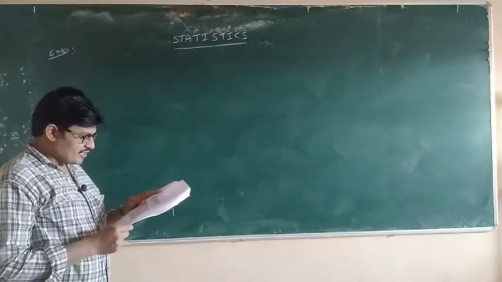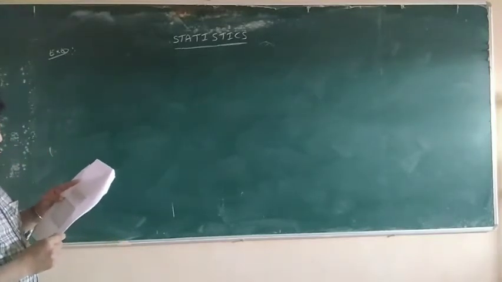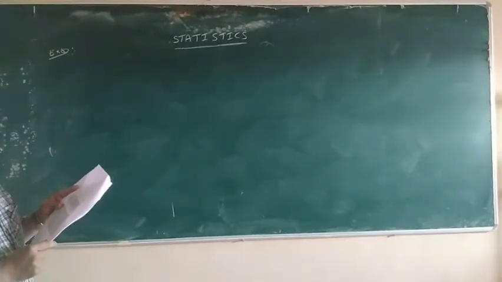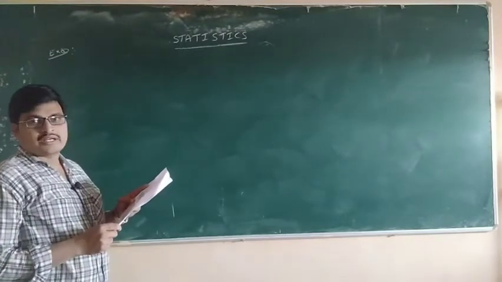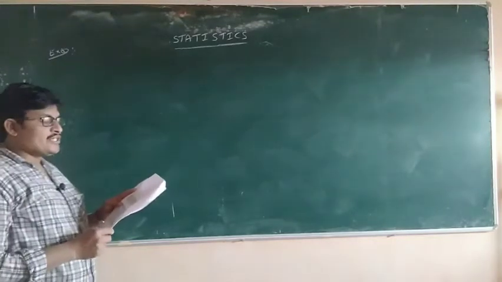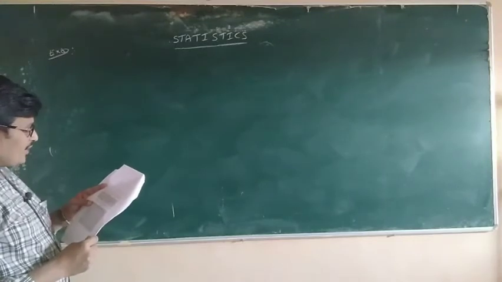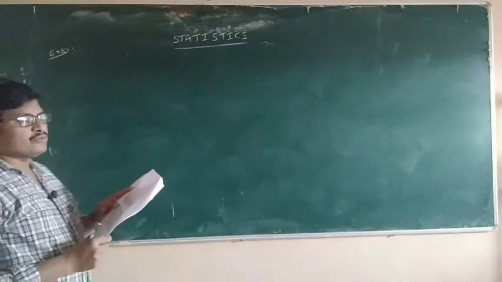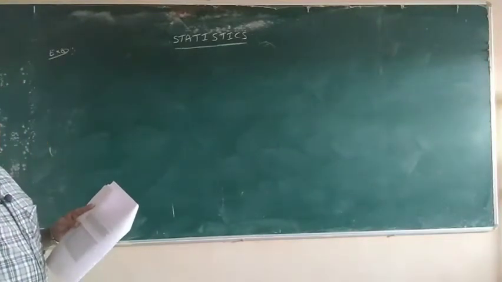How many students are there? 30 students. The test is for a maximum of 100 marks, and the marks of 30 students are presented in the table. Find the mean of the marks obtained by the students.